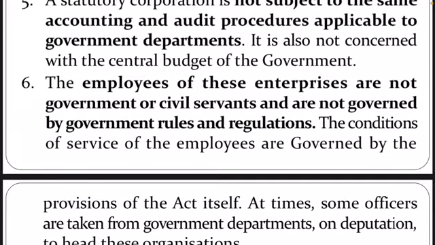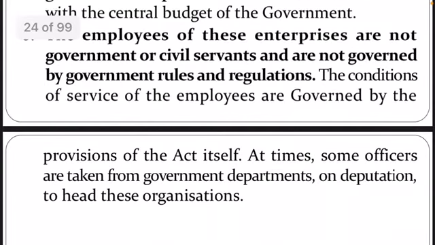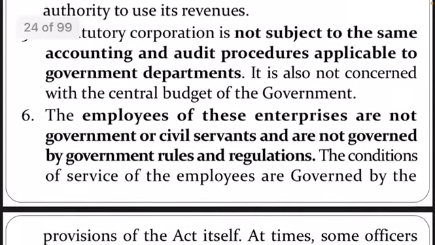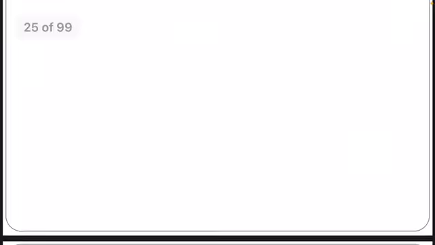Important point to remember: they are not government servants. The conditions of service of the employees are governed by the provisions of the act itself. At the same time, some officers are taken from government departments on deputation to head this organization. Any government official can be deputed to this organization sometimes when they need someone to head it. So these are the various features of statutory corporations.